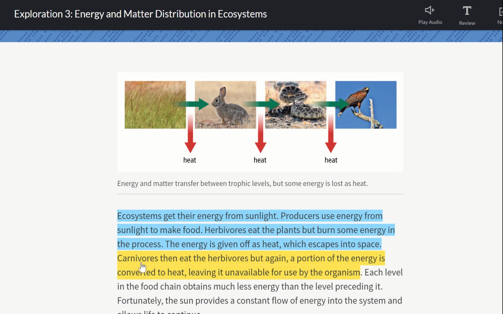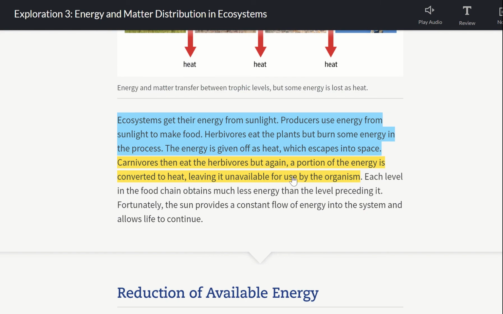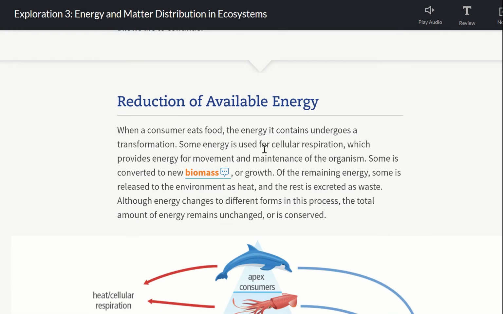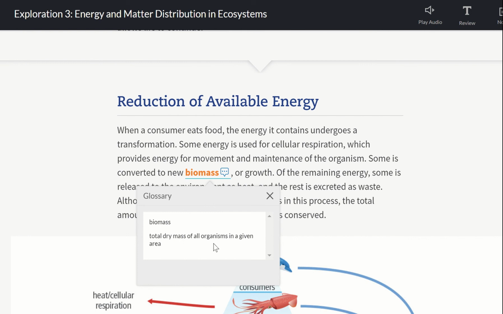Then it says carnivores then eat the herbivore, but again, only a portion of the energy is converted to heat, leaving it unavailable for the snake. So this organism is going to have energy, but a lot of it's going to be given off as heat. So as we move on, we're going to look at biomass, and biomass is the total dry mass of organisms in an area.